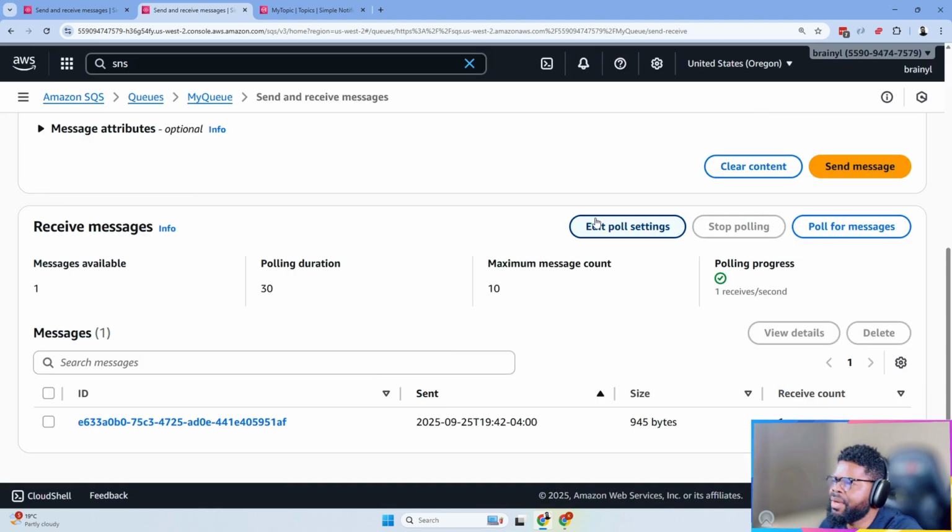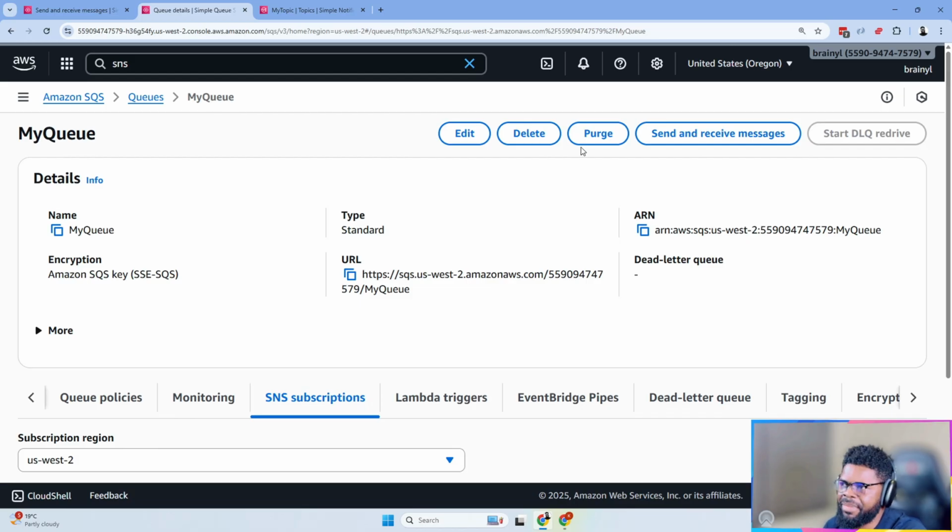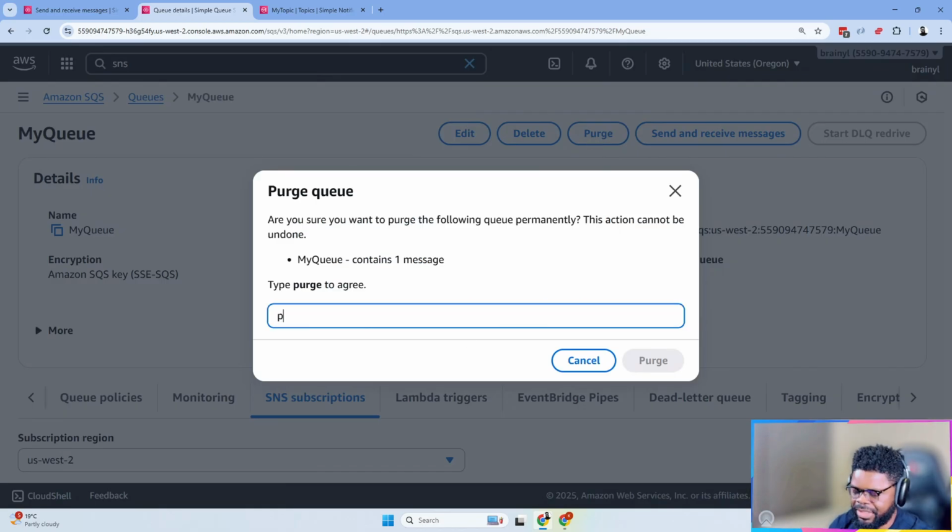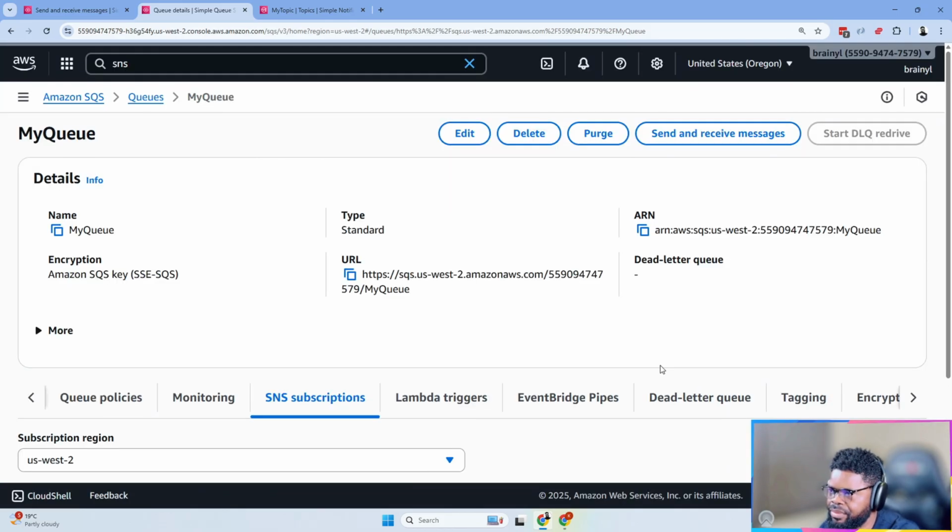show on this call. So what I'm also going to do, I'm going to go back to my queue. There's one message. I'm going to purge it, right? But at least now we know that from SNS, there are messages going to the queue. So we've created an integration in this case. So I'm going to purge. I think that's what it wants me to do. Okay, so I'll purge it.